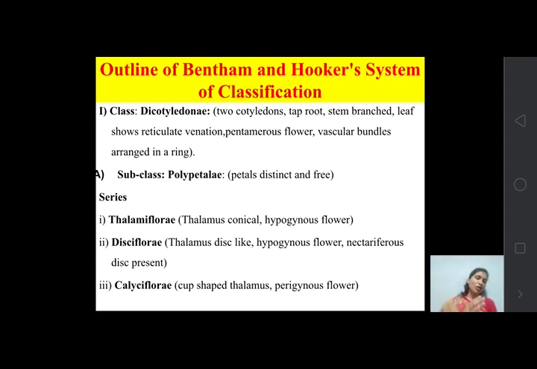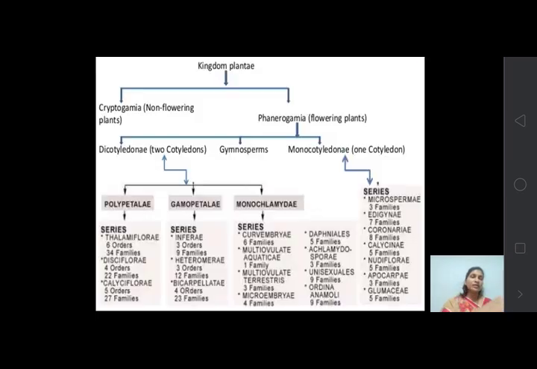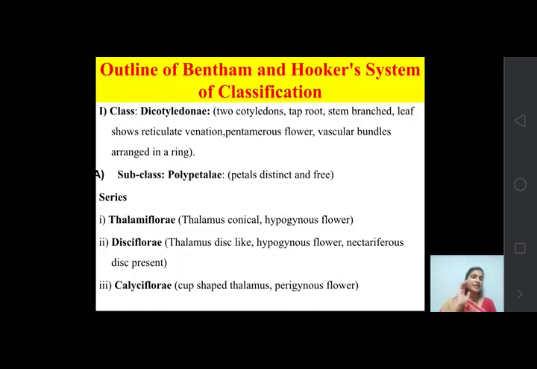Now this Dicotyledonae, as we saw in the previous slide, is divided into polypetalae, gamopetalae and monochlamydeae; these are the subclasses of class Dicotyledonae. The subclass polypetalae shows petals that are distinct and free. So all the petals are free.